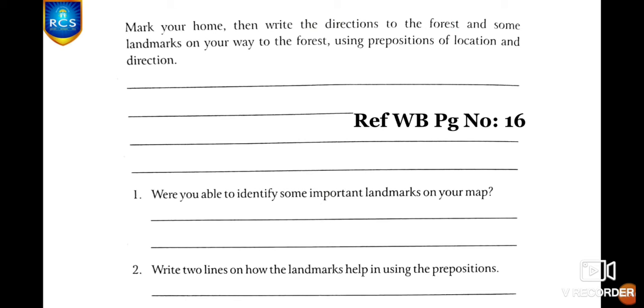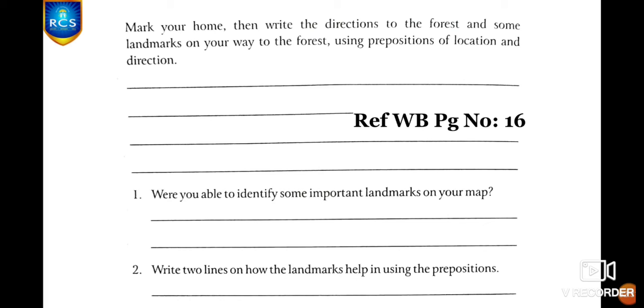Then write the directions to the forest and some landmarks on your way to the forest using prepositions of location and direction. Children, you have to mark your home in that map. And now you have to write the direction for going from your home to different ways in the forest to reach your destination. And you can add some interesting landmarks and you can write your directions with the help of prepositions of location and direction. Clear?